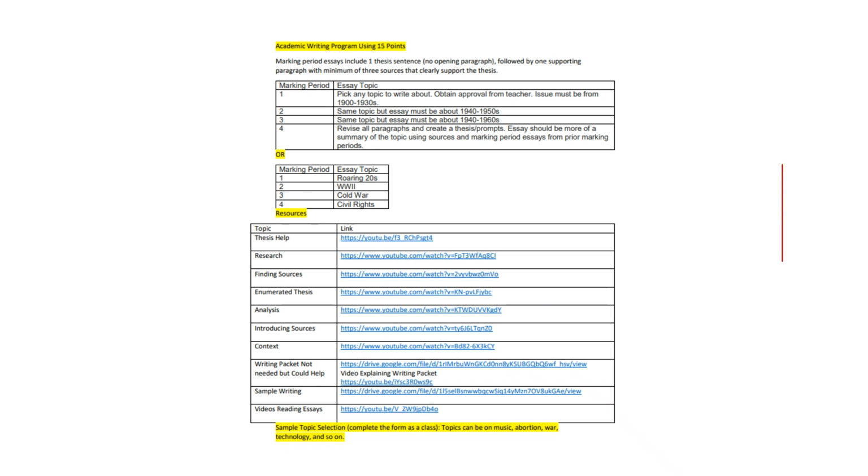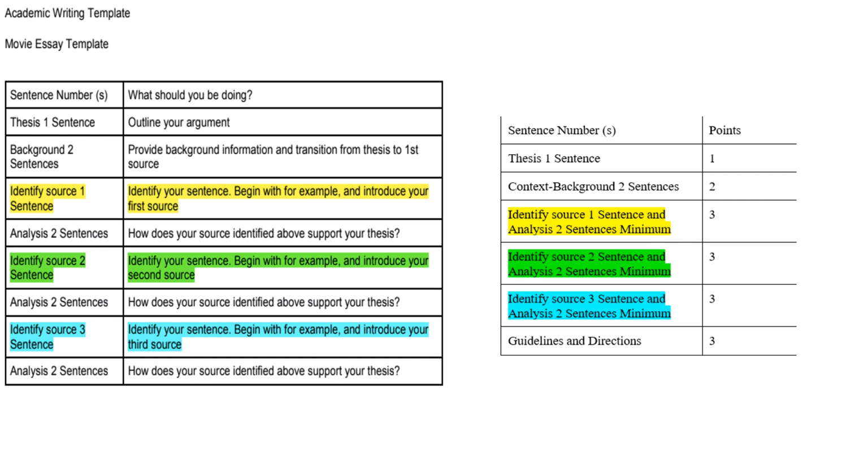To start, you might want to take a look at some of these links here in another file that will help you with your analysis, give you some more information about how to research. And we possibly will be going, unless this changes, with these particular topics for the year. And so to clarify, you're going to be scored 1 point thesis, 1 point for context, 3 for your first piece of evidence and your analysis, 3 for your second, 3 for your third, and then you are going to also have to worry about those outline and direction guidelines. So hopefully this video helps.